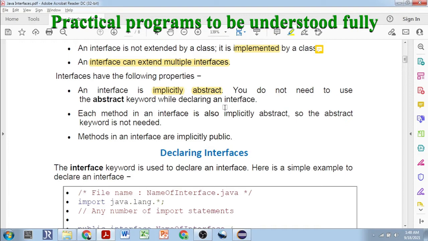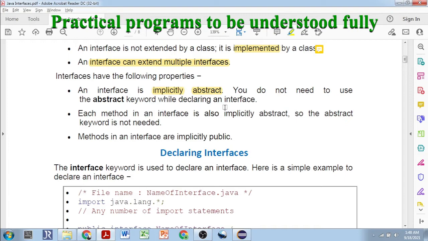Keep this in mind. An interface is implicitly abstract. Each and every interface is abstract. You don't need to provide the abstract keyword while declaring an interface. But if you wish to provide the abstract keyword before an interface, you are welcome. No issue. The compiler will not give a compile time error for that.